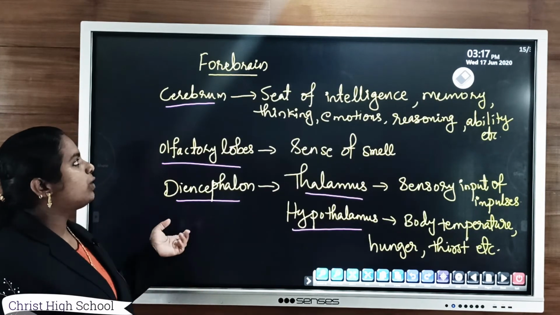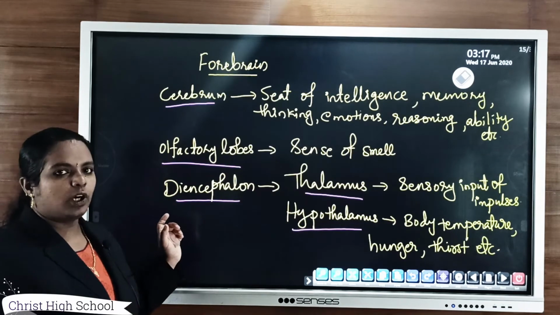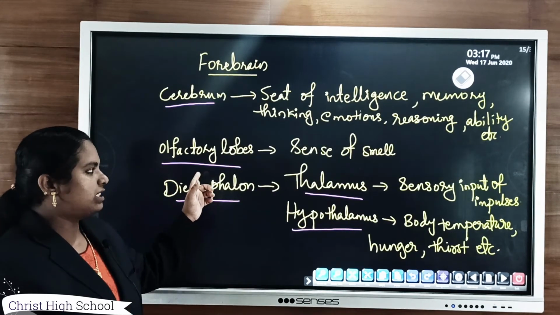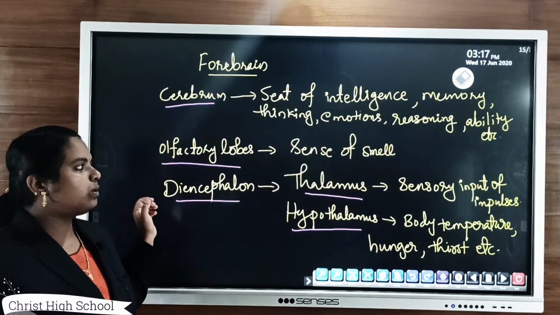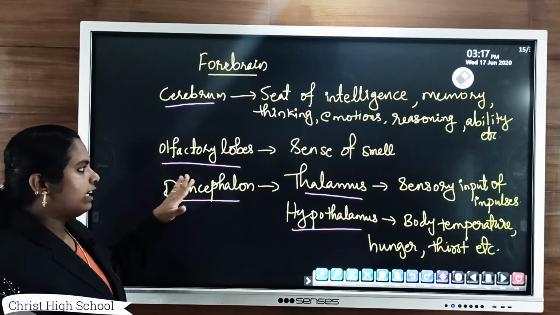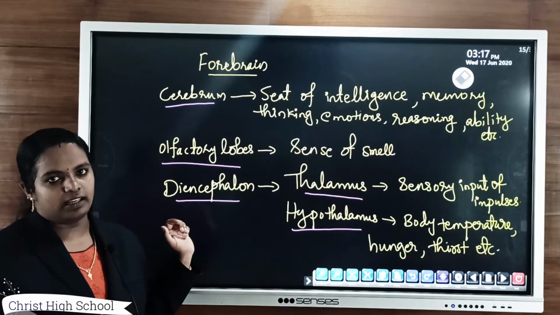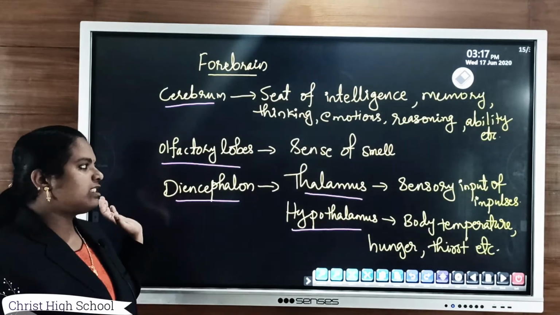Then the second part of forebrain, that is olfactory lobes, two small lobes which control the sense of smell. Clear? So olfactory lobes means it is related with the sense of smell. Main function, it senses the smell.